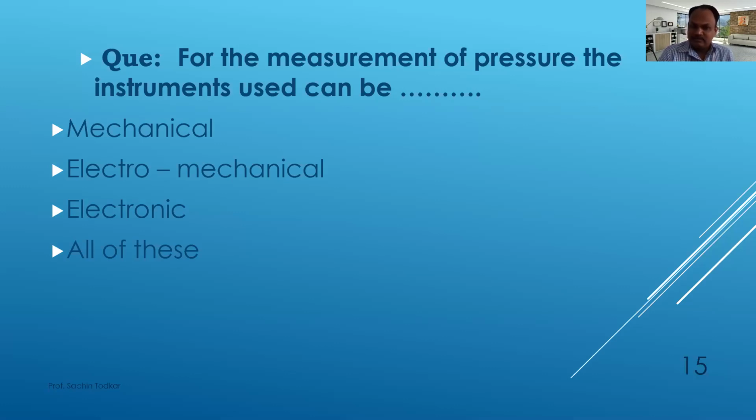Electromechanical, that is if we use a bellows pressure gauge with strain gauges on it. Electronics are also used for pressure measurement, just like the strain gauge arrangement on that particular gauge. Then the answer is all of these. For pressure measurement, we can use mechanical, electromechanical, as well as electronic devices.